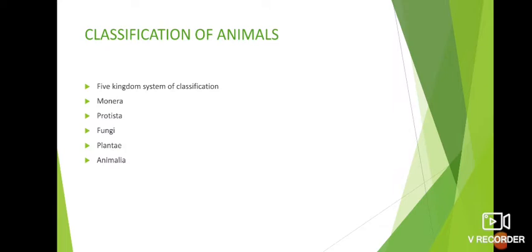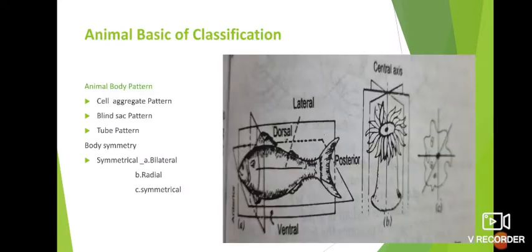Then I want to say the basics of classification. In this case, the animal body pattern is also considered for their classification. In body pattern, there is the cell aggregate pattern, the blind sac pattern, the tube pattern, and body symmetry is also considered. The first one, cell aggregate pattern.